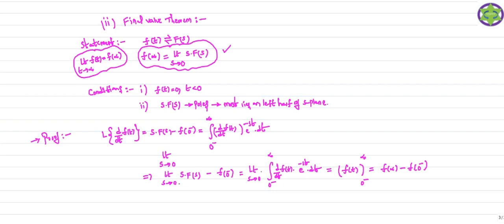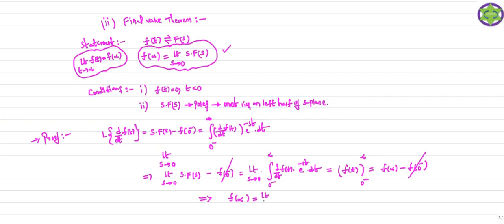Now what is your left hand side? This is your left hand side. And what is your right hand side? This is your right hand side. Now if you observe the left hand side and right hand side, one factor is common, that is f(0-). So you just cancel out these two factors on both sides, so that the remaining thing is what we have. So f(infinity) becomes what?